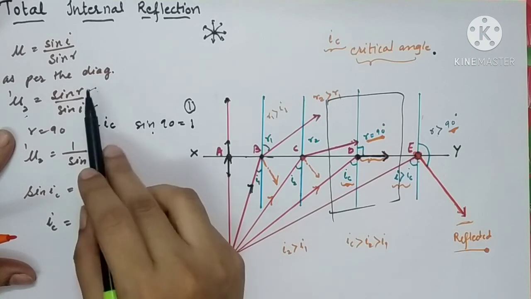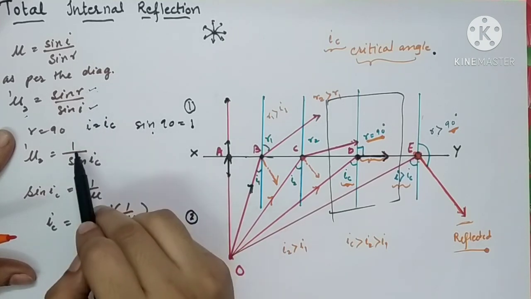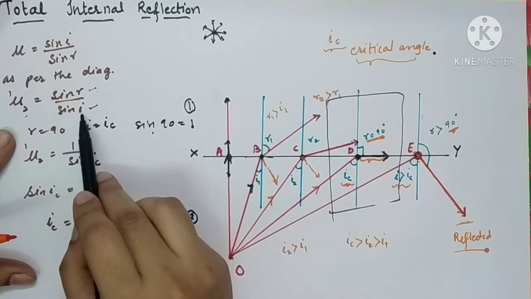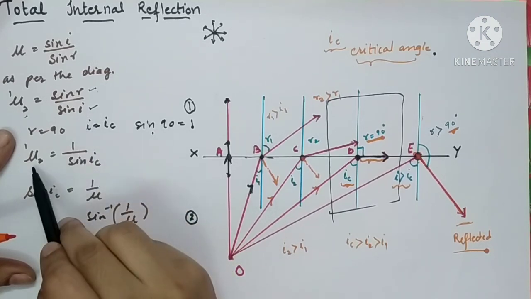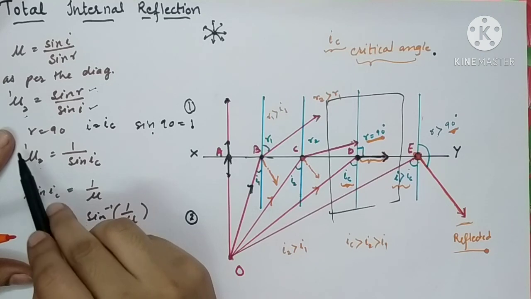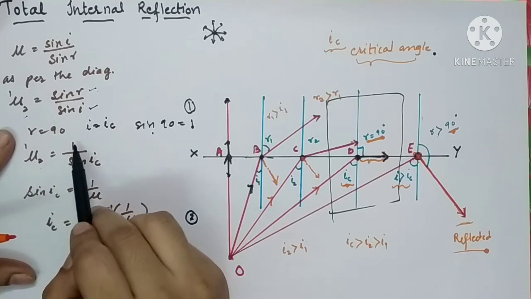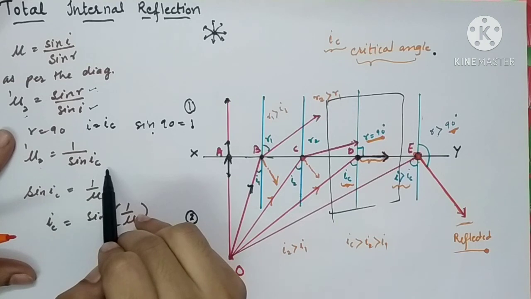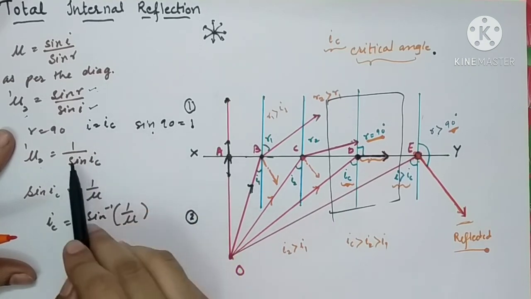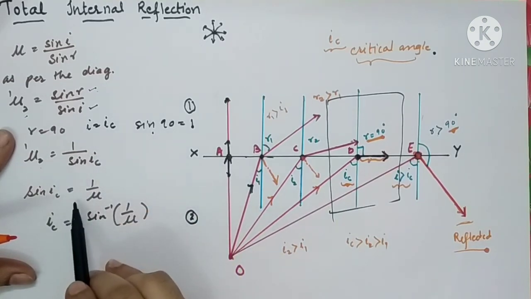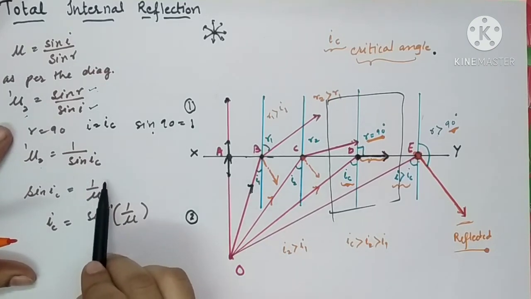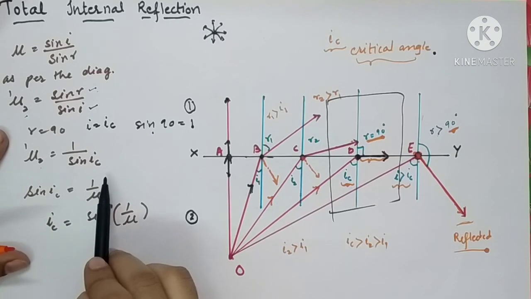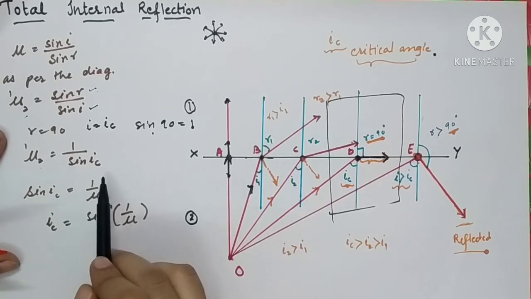So you just substitute sin 90 over here, you get 1, and in place of angle I you write IC. So the formula for the refractive index of medium 2 with respect to medium 1 becomes 1 upon sin IC. Now sin IC is equal to 1 upon mu, where mu is the refractive index of the denser medium.